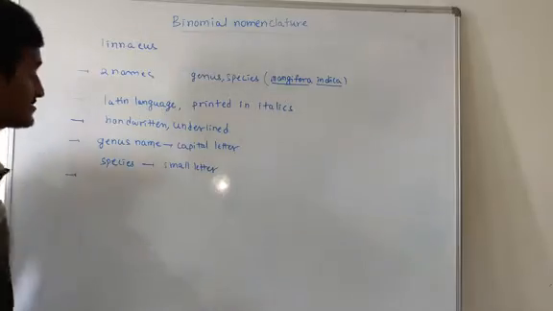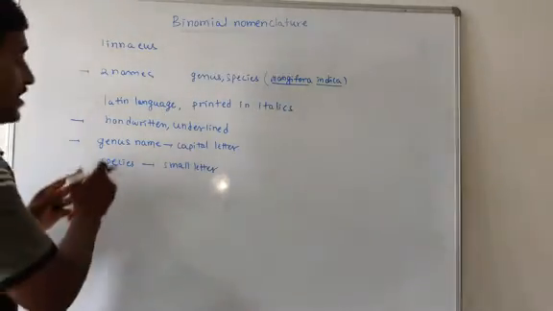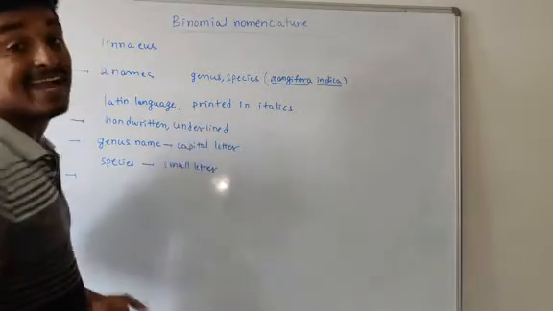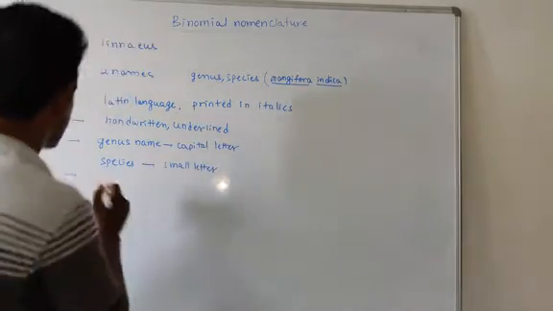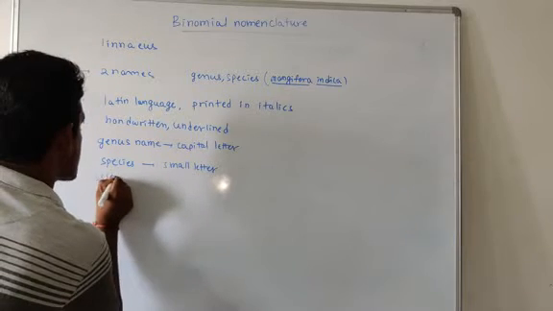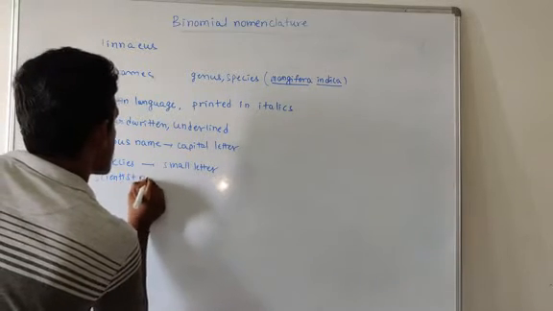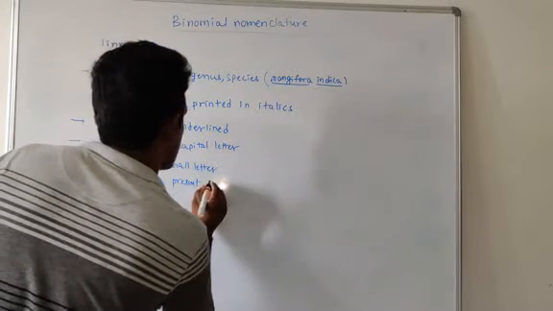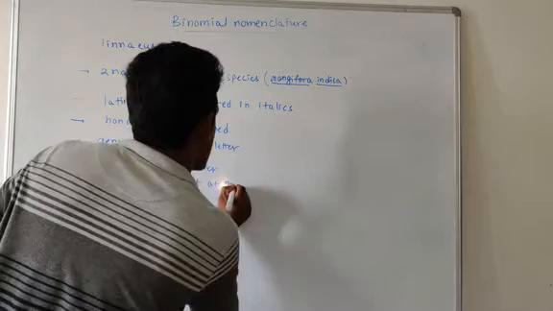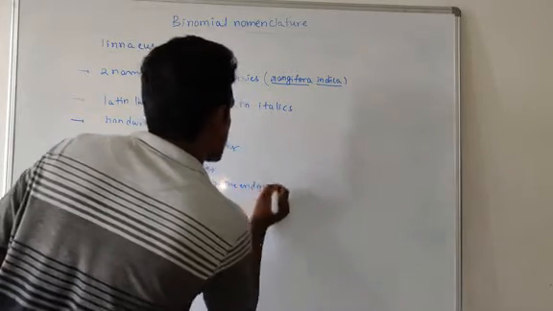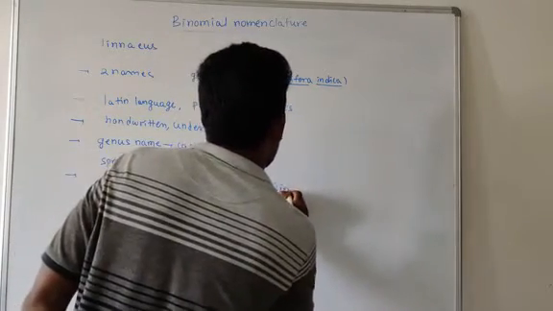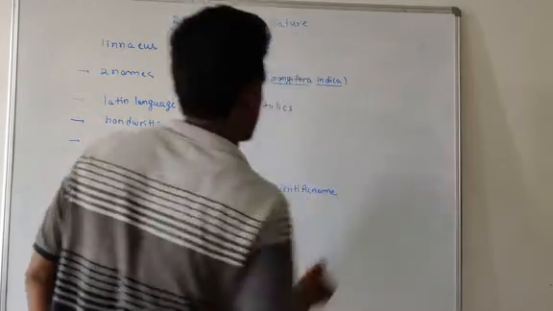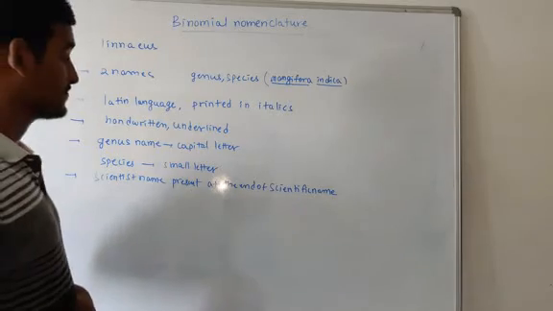The next rule is that after a scientific name, we should also write the scientist's name, present at the end of the scientific name.